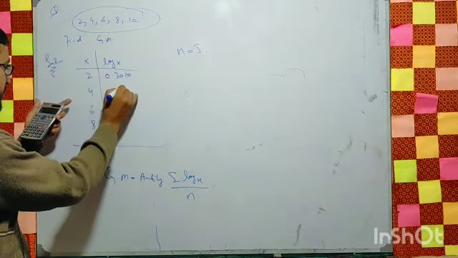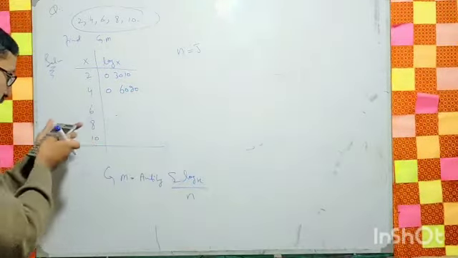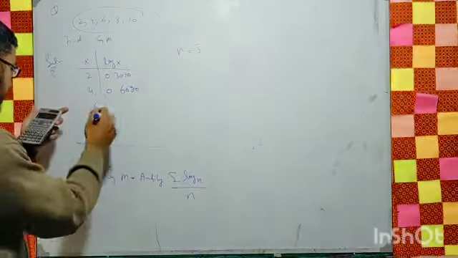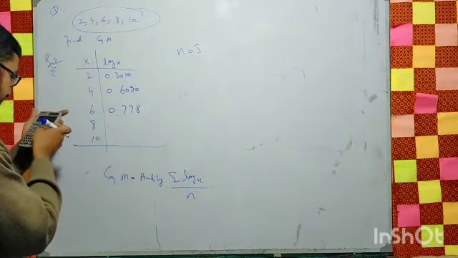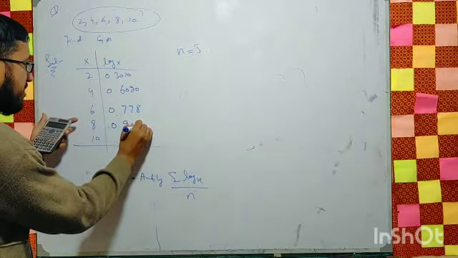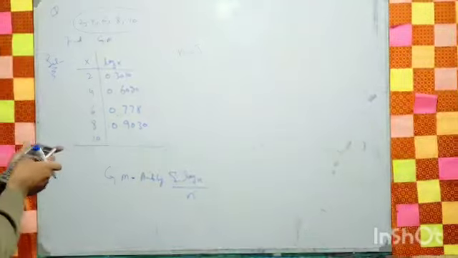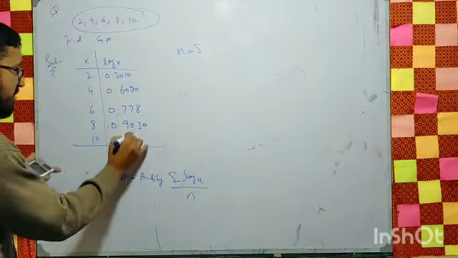So it will be equal to 0.602, right? So log of 6 will be equal to 0.778, and log of 8 will be equal to 0.903, right? Similarly, we can write the log of 10, so it will be equal to 1.